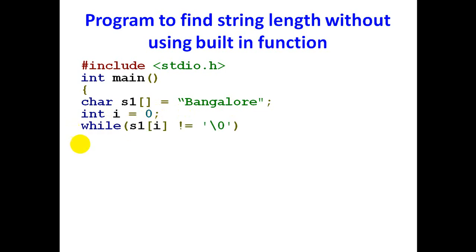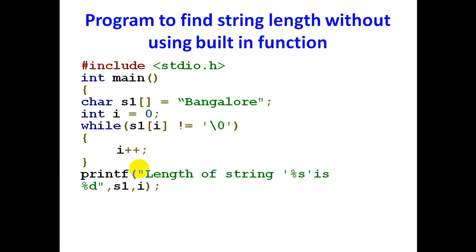Next I have taken a while loop. Inside the while loop the expression is s1 of i not equal to null, and inside the loop there is i++, that is, increment of i. Next, the printf statement is going to display the length of the string.